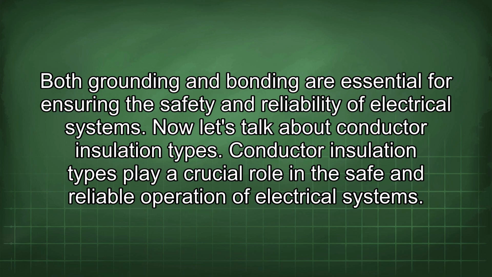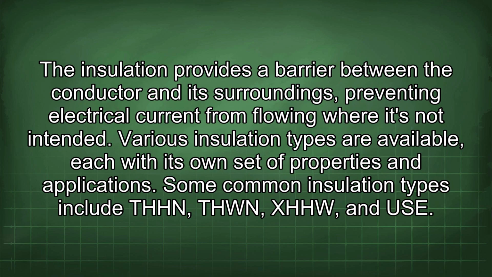Now let's talk about conductor insulation types. Conductor insulation types play a crucial role in the safe and reliable operation of electrical systems. The insulation provides a barrier between the conductor and its surroundings, preventing electrical current from flowing where it's not intended. Various insulation types are available, each with its own set of properties and applications. Some common insulation types include THHN, THWN, XHHW, and USE.